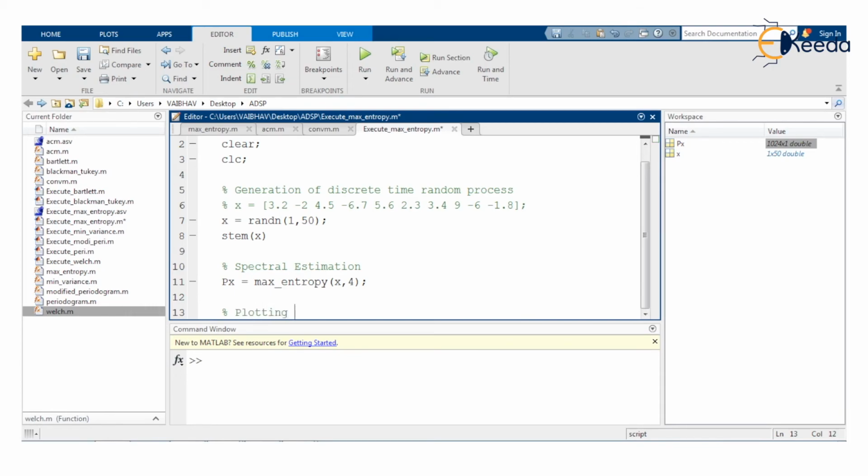plotting the spectral estimate, or spectrum estimation by using the maximum entropy method.